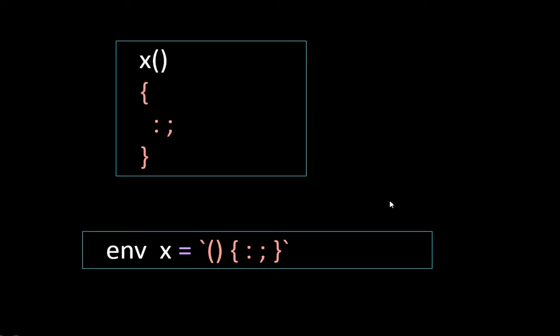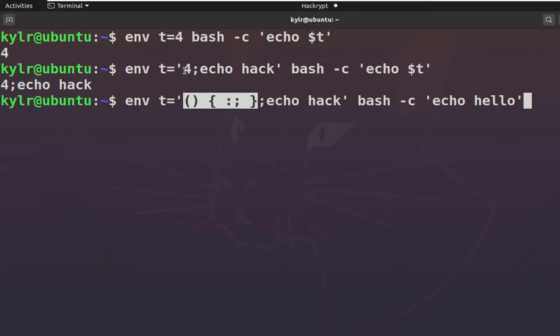So let us replace this in our command. Here we can see that we have replaced 4 with this empty function. Now if this bash is vulnerable to Shellshock, then it will compile this function and along with it execute this command, and we'll see the output hack. After that this command will be executed and we see the output hello. If it is not vulnerable to Shellshock, then we'll see only the output hello. So let us check it. Now we see only hello because this bash is not vulnerable to Shellshock.